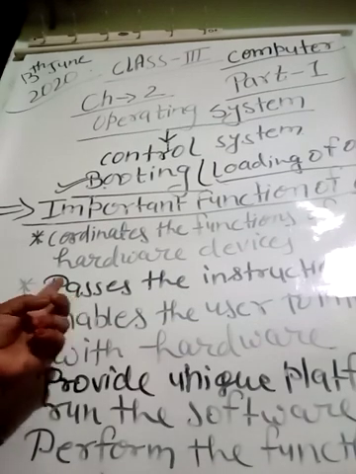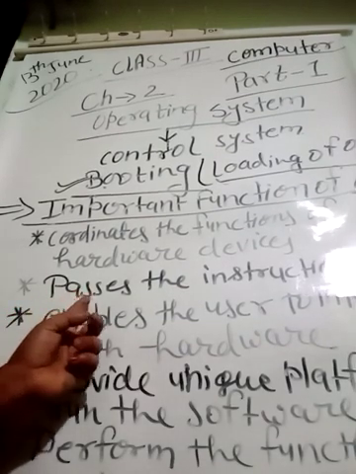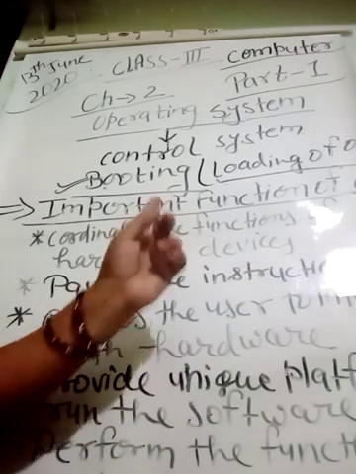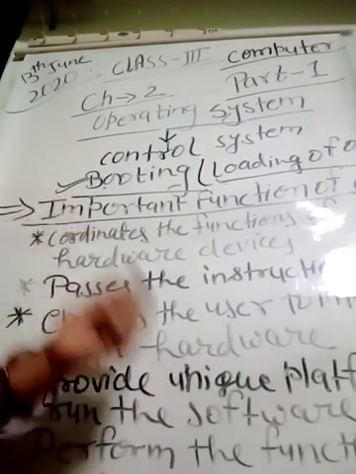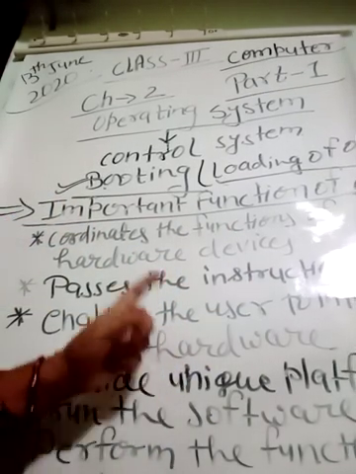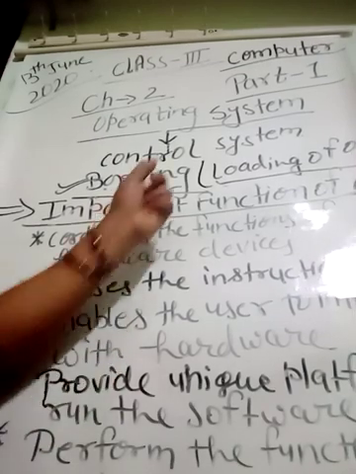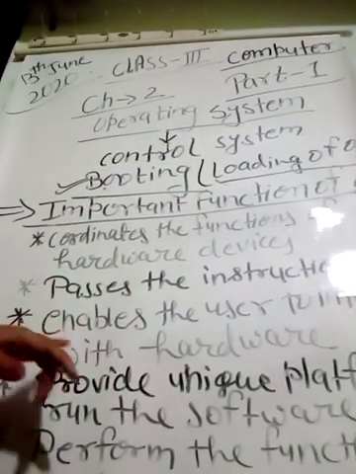The second most important function is it passes the instructions. The instructions given by the user to the computer are passed by the operating system.